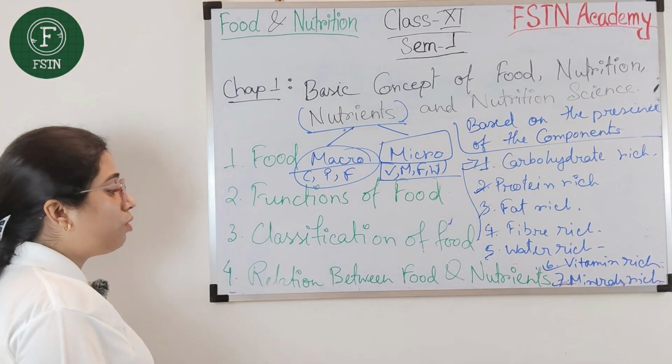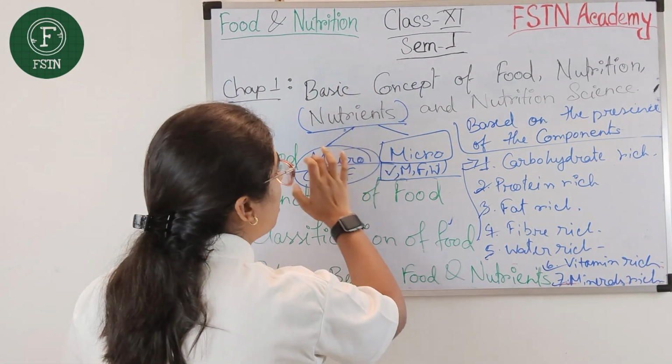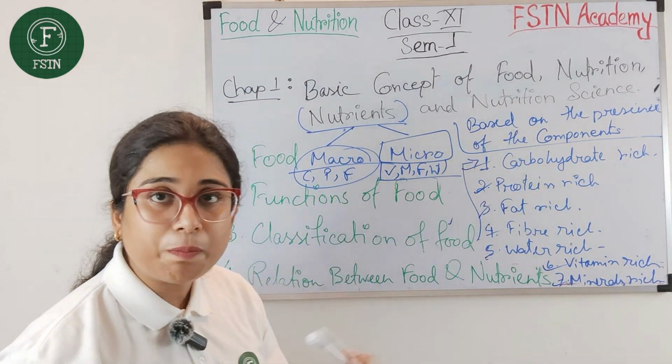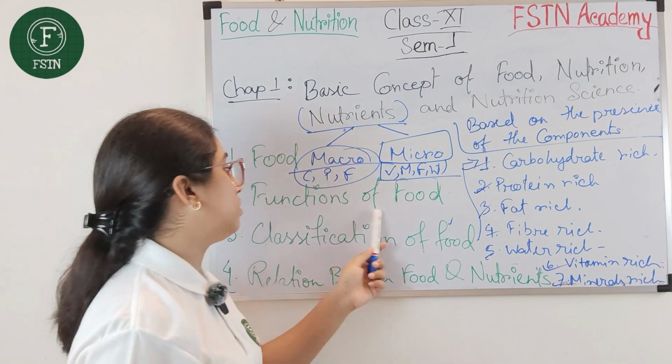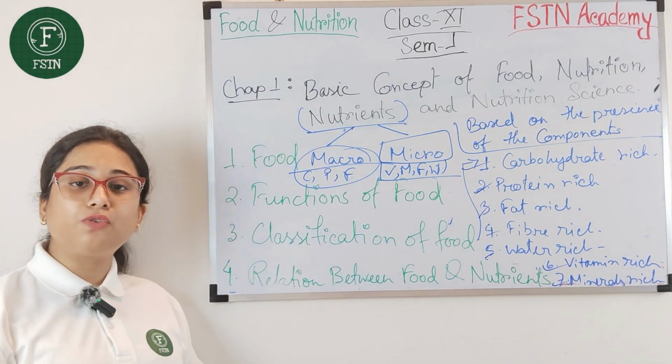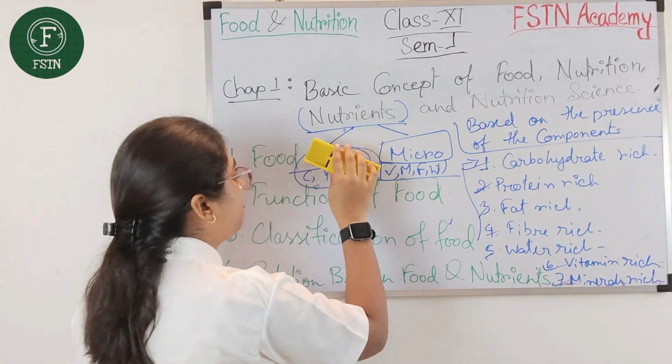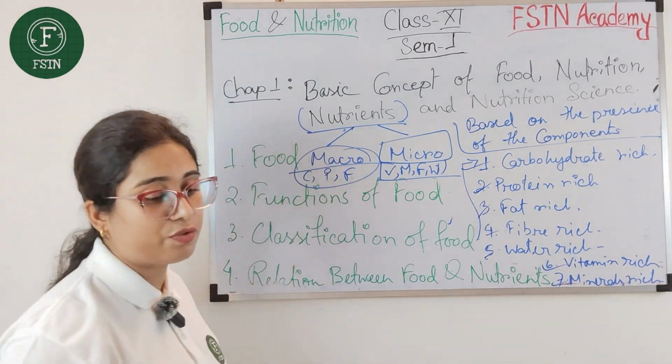You have known the nutrient part from this section, the food part, and the functions of the food. Now I will go for the relation between the food and the nutrients.